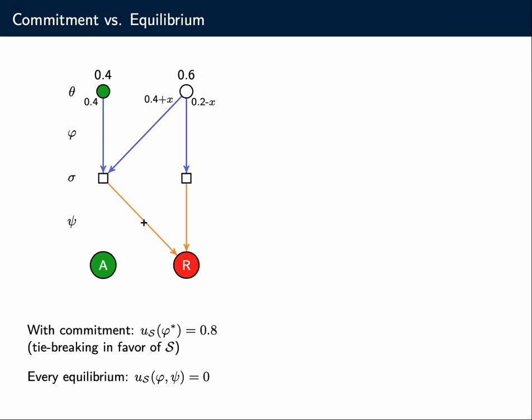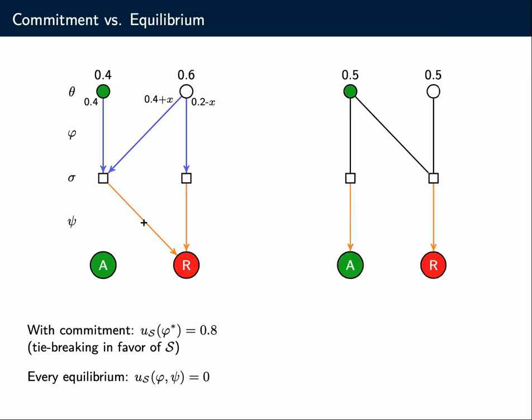So here we see that the sender has a massive advantage if he enjoys commitment power. The ratio between these two utilities is unbounded, but also in terms of absolute difference, it's a pretty substantial improvement. Similar observation for the receiver. Now here is an instance where we have again two states of the world, two signals. The state signal graph is a little bit different.